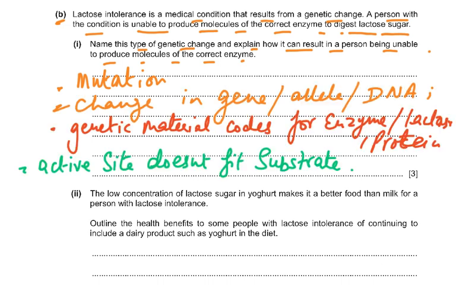So mutation: a change in the gene/allele/DNA, and the genetic material codes for enzymes. Naturally, if the code is wrong, then that protein will also not be of the right shape and will not have the same shape of the active site. The active site will be distorted or the shape will be different, so it doesn't fit the substrate.